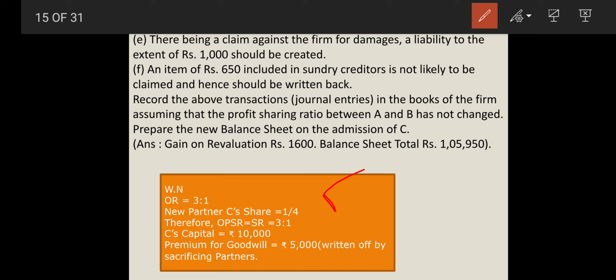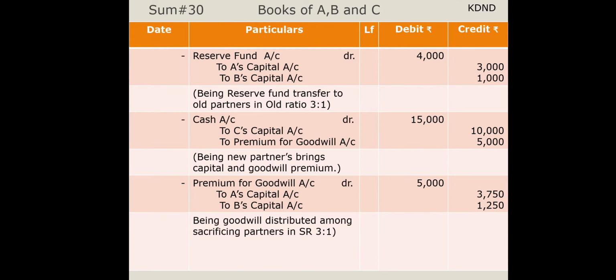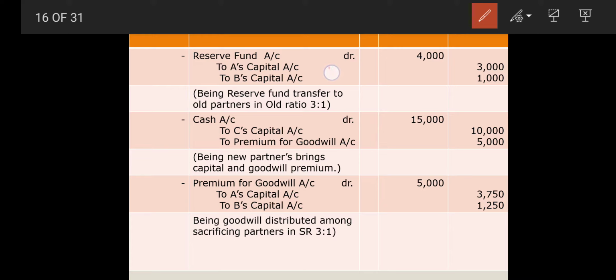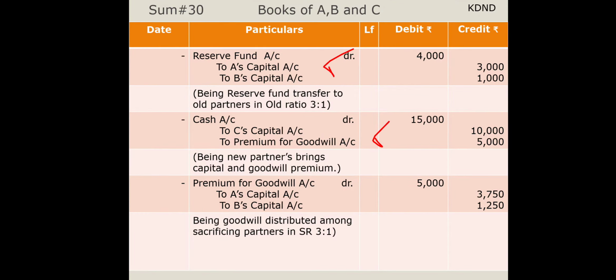So C's capital is 10,000, and the premium for goodwill is 5,000, of which half is to be withdrawn by the sacrificing partners only. So start with the journal entries. The very first journal entry is the reserve fund, which is available in the sum. Reserve fund account debit to A's capital and B's capital, and the new partner's brought capital and premium for goodwill also have to be adjusted.